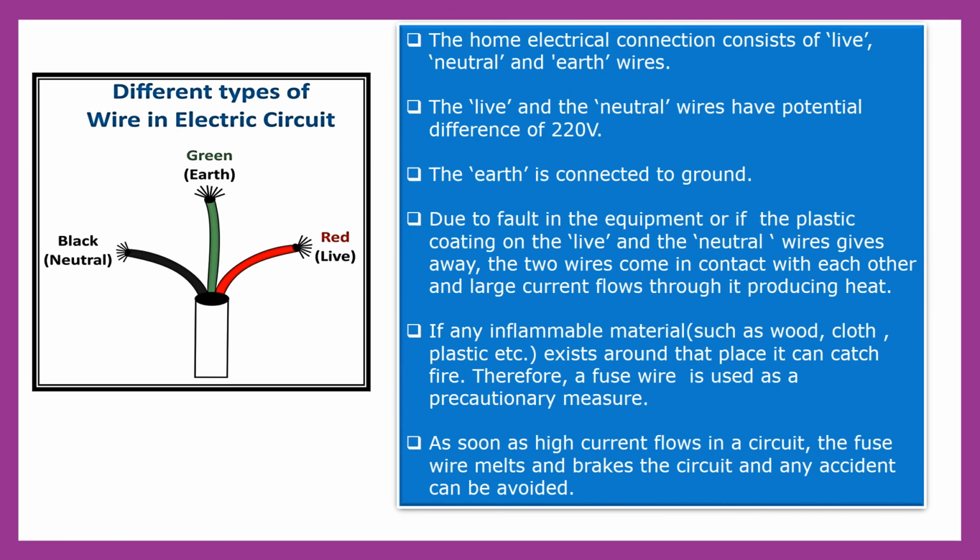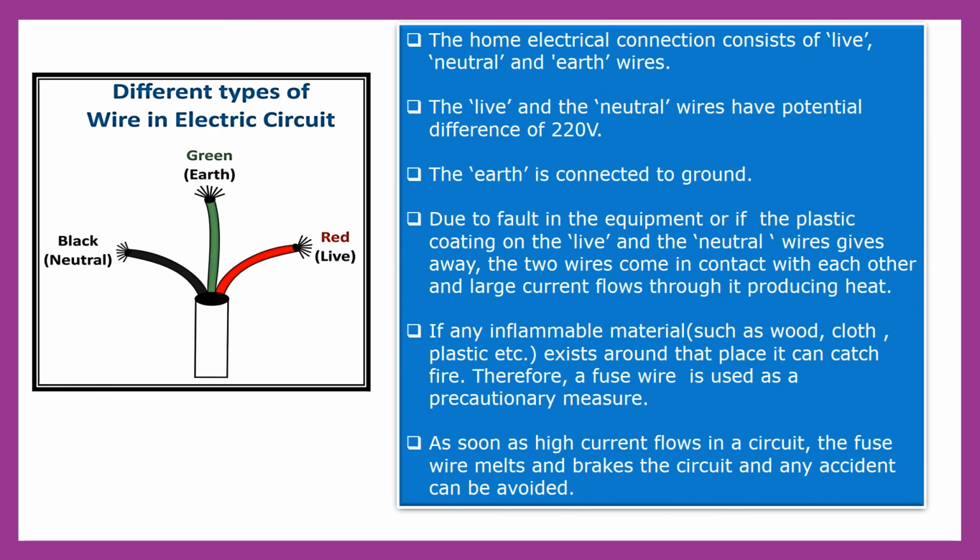So due to a fault in the equipment or if the plastic coating on the live and the neutral wire gives away, then the two wires come in contact with each other and a large current flows through it producing heat. So if any inflammable material such as wood, cloth, plastic, etc. exists around that place, it can catch fire.